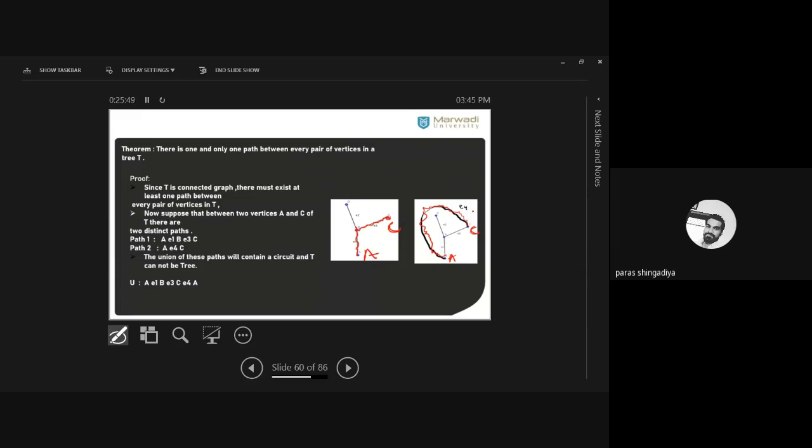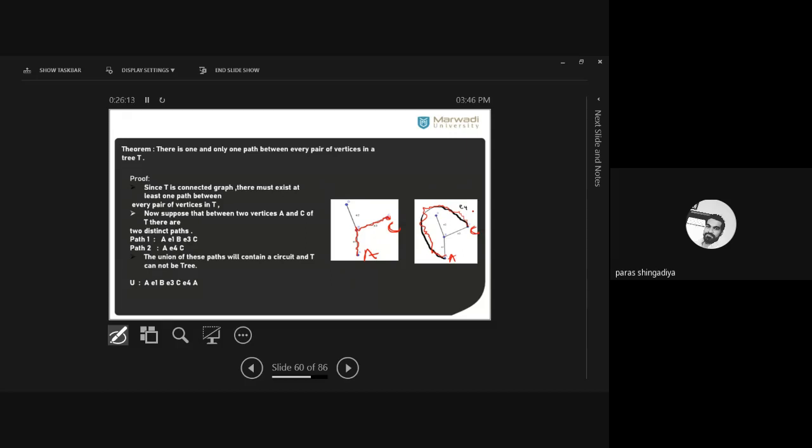When we merge it, what will we get? A, E1, B, E3, C, and from C, you can use this E4 edge, you can move on this E4, and you can reach back to A again. So what is this route? That is A, E1, B, E3, C, E4, A to A, and that is one of the cycles. Okay, that is one of the closed walks, one of the cycles there.